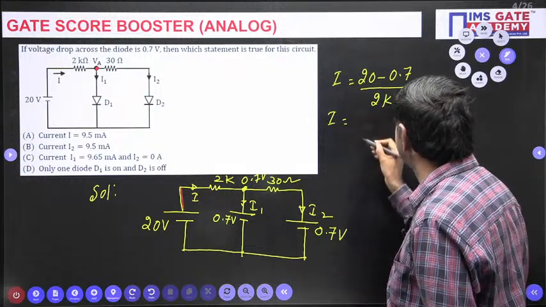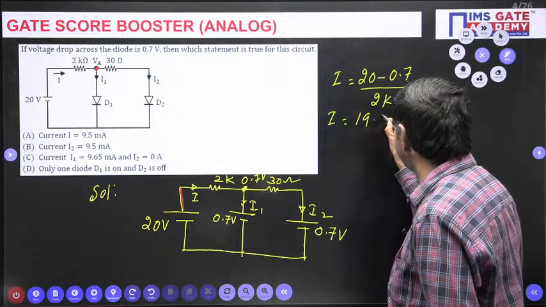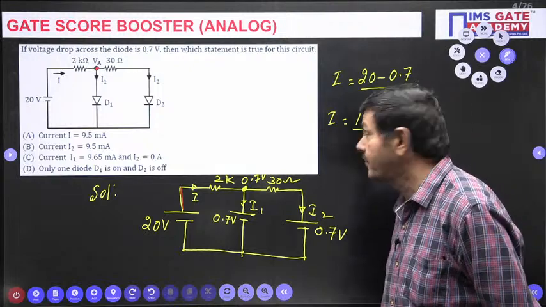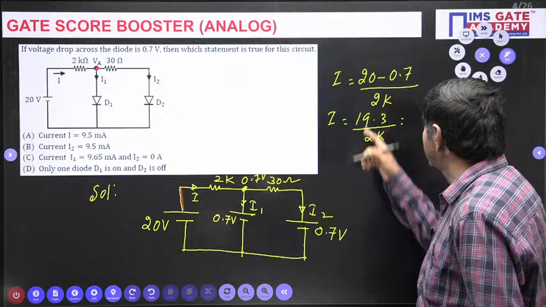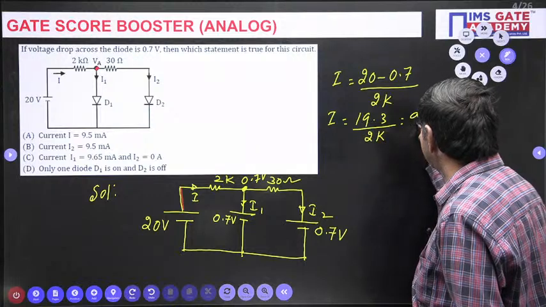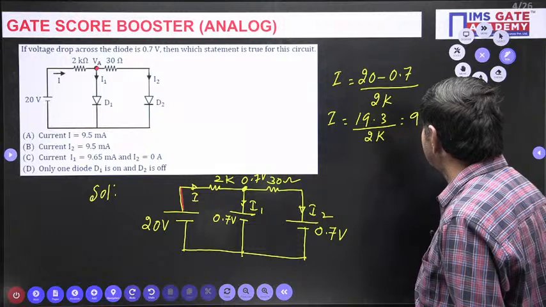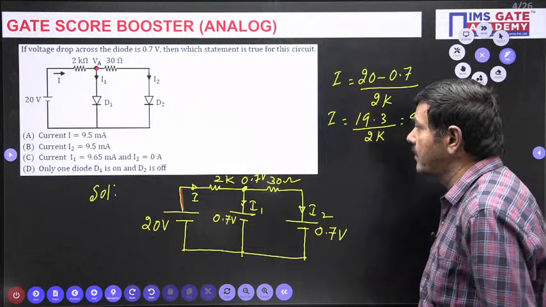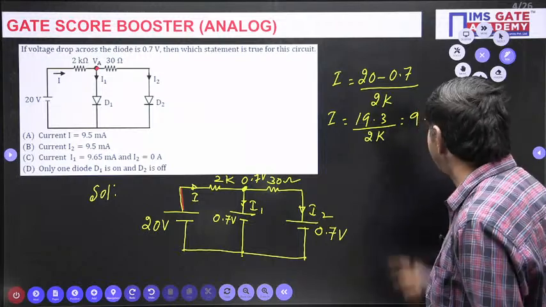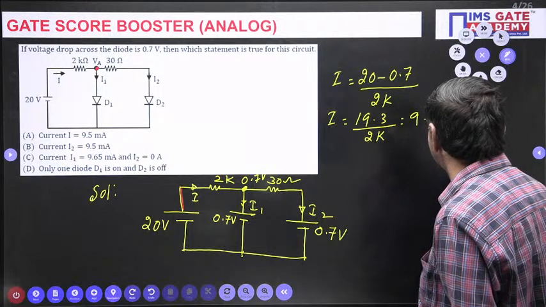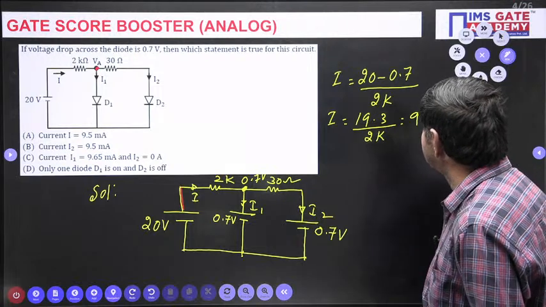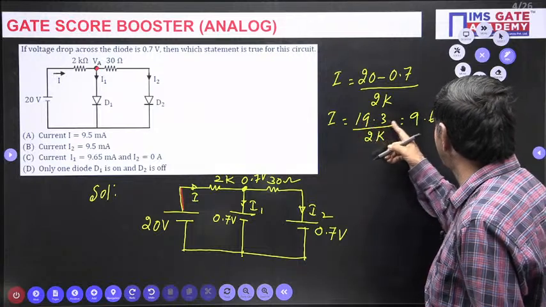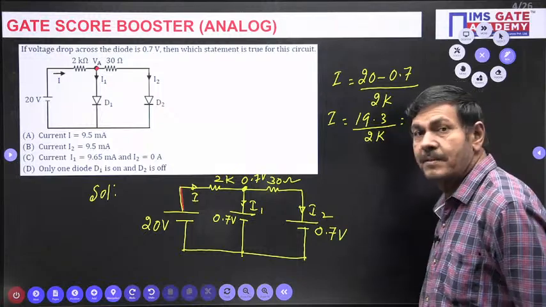Dividing 19.3 by 2, we get 9.65 milliamperes. So 9.65 milliamperes of current is possible.